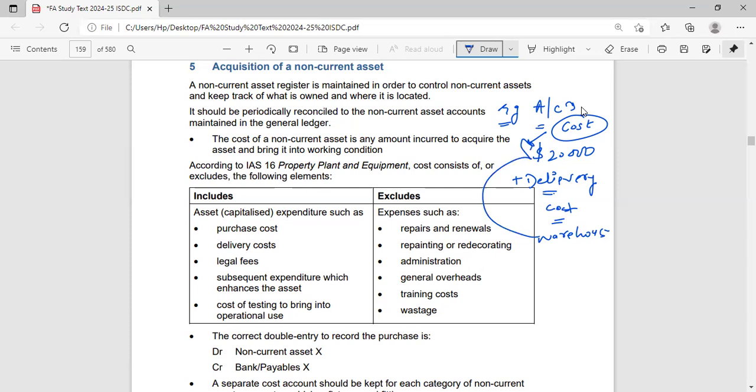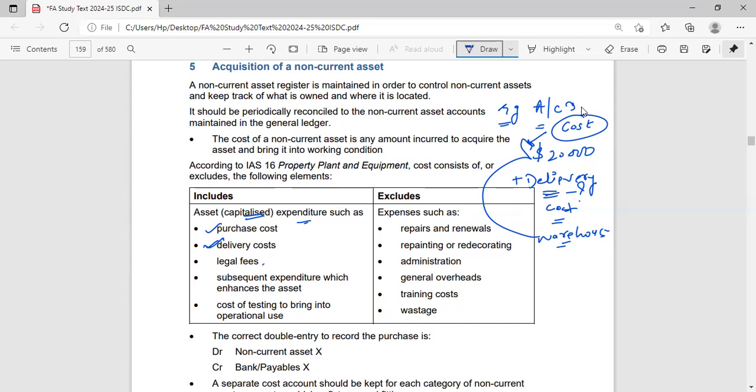Okay, but why should we add it? We need to add it because just ask yourself this question: will that asset do any good lying in that showroom from where I have purchased it? No. I have purchased it, and if it lies over there, it will be of no use. If I want to get it in use, I have to get it delivered to my warehouse. So that's why we add delivery cost. We capitalize the purchase cost, we capitalize the delivery cost also.